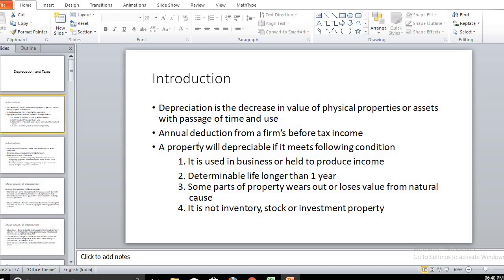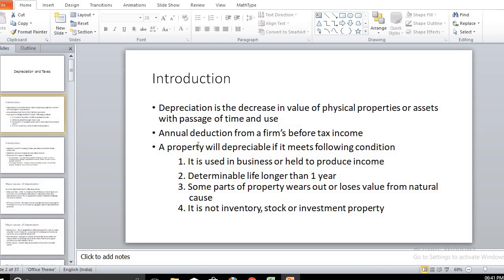So it is an annual deduction from the firm's income. We can apply depreciation to property assets, which may be plants, machinery, or resource reserves.